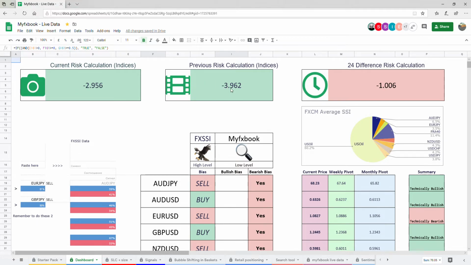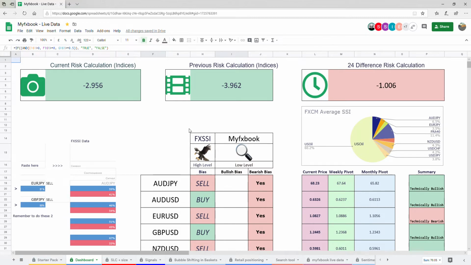And the difference over time, so this was yesterday and this is today, and we're slightly more risk off, slightly teetering than we were yesterday. So ideally we want it green, green, green in order to buy the indices, but there's a slight issue there because we're a little bit more risk off than we were yesterday.